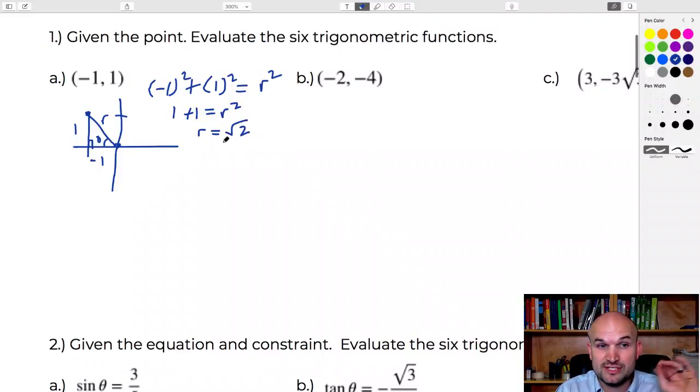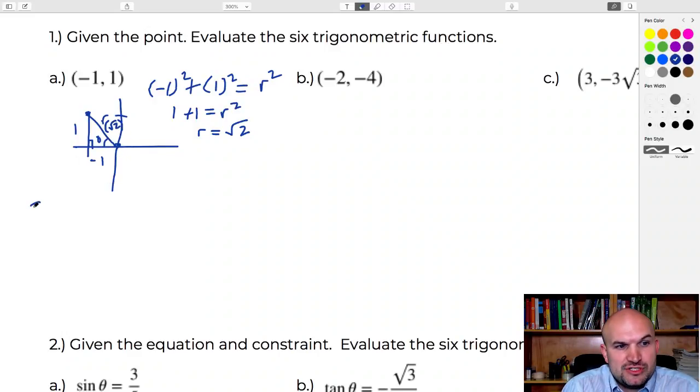of 2. We don't need to worry about the plus or minus here because that's the hypotenuse, and the hypotenuse will always be positive. So I'm going to go ahead and put this in parentheses, just reminding myself that that is something I solved for. And now we have our theta here, and we're just going to do the 6 trigonometric functions.